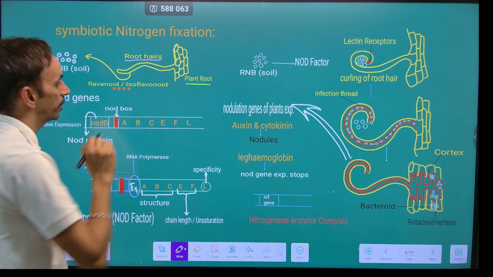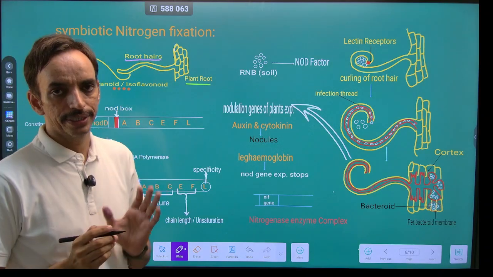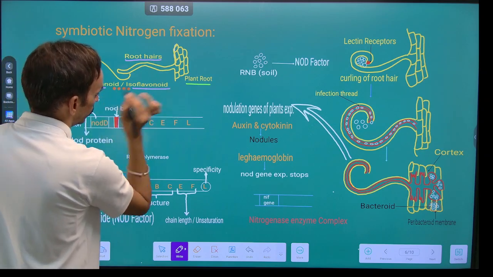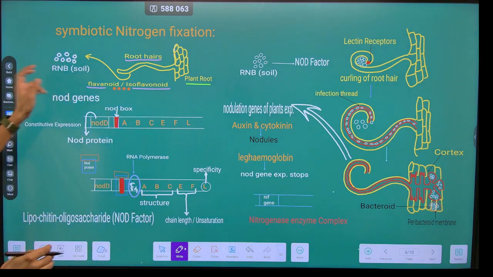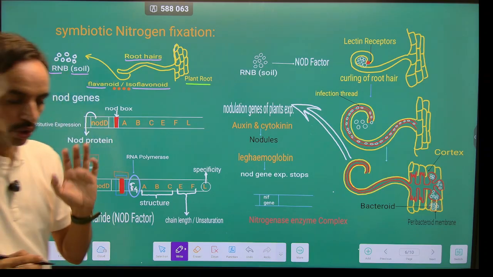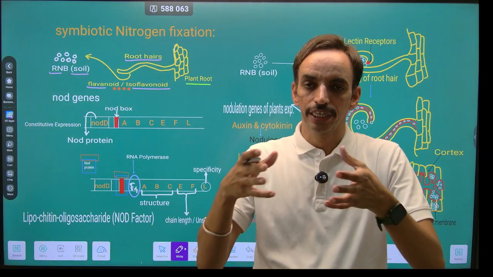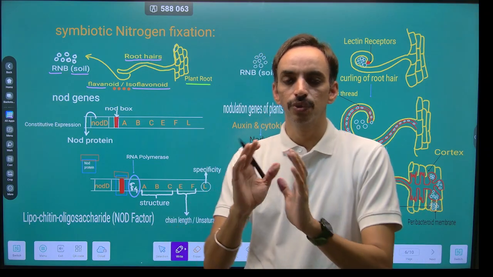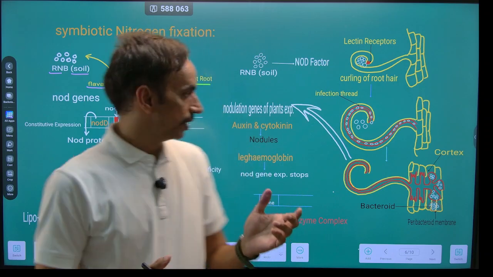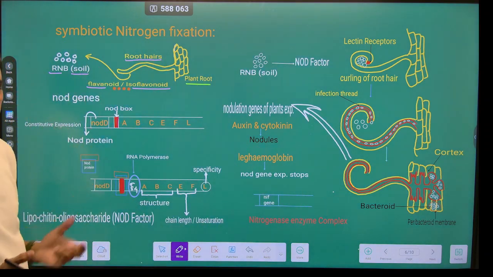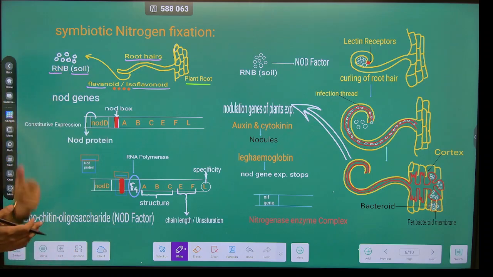These roots release certain chemotactic signals in the form of flavonoids and isoflavonoids for the root nodulating bacteria which remain present in the soil. So the roots release certain chemotactic signals in the rhizosphere. Rhizosphere is the soil which surrounds the root system. So in the rhizosphere, there is a release of flavonoid and isoflavonoid which can be sensed or received by the root nodulating bacteria which remain present in the soil.